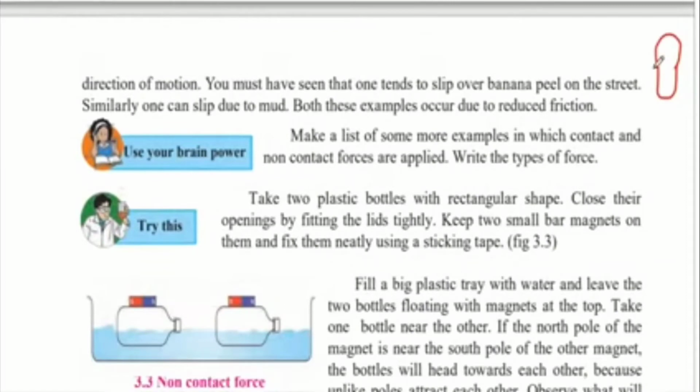Also, you must have noticed that on the lower side of your shoes there are certain elevations and depressions and certain markings that are put there by the shoe companies. They do this to increase the frictional force between the shoe and the surface of the ground, so that when you walk and run, you will not slip because there is more friction, and therefore you can walk smoothly on the ground without falling.